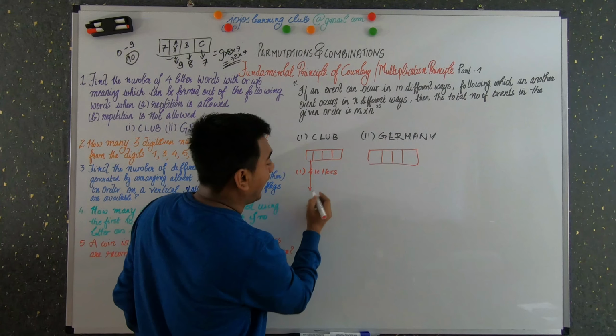So this is the total number of possible 4-letter words when the repetition is not allowed, and the earlier result is when the repetition is allowed. Okay, let's take the second section, GERMANY. In this section you can see how many letters are there: 1, 2, 3, 4, 5, 6, 7. So this is a 7-letter word, and you have to find how many 4-letter words are possible with these 7 letters. So for the first box, when the repetition is allowed, there are 7 possibilities, right? You can select this in 7 different ways. Again the second one also, because repetition is allowed, you can use 7 different ways. Here again 7 ways, and again here 7 ways.